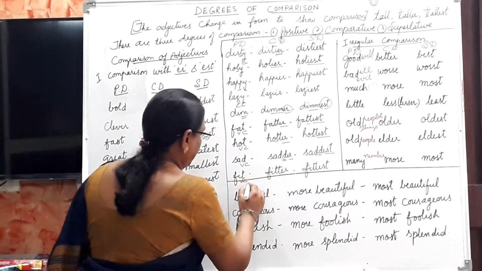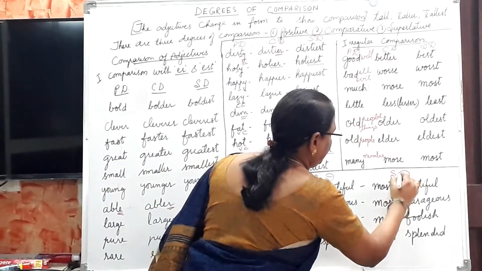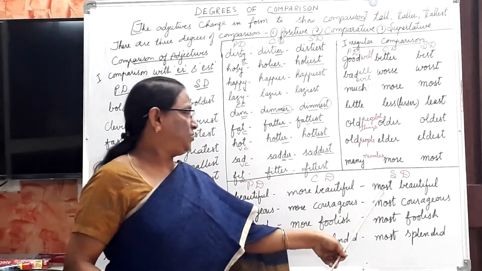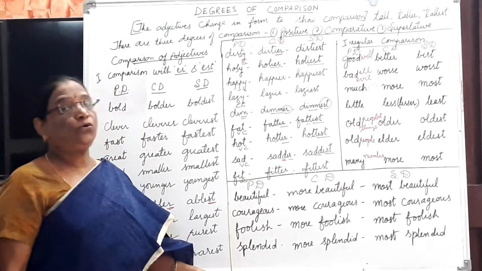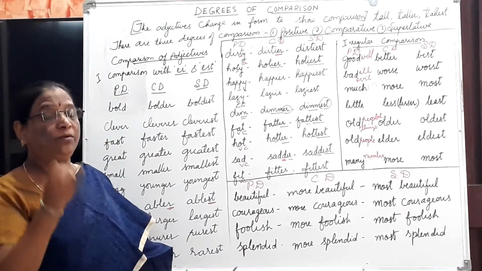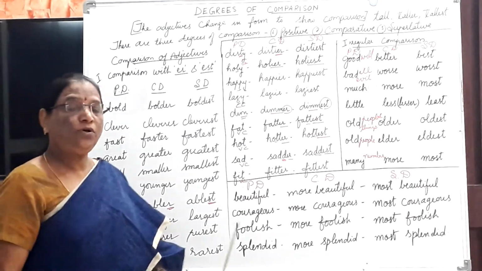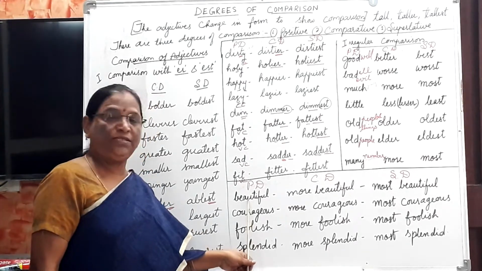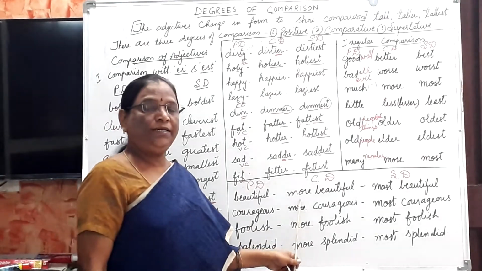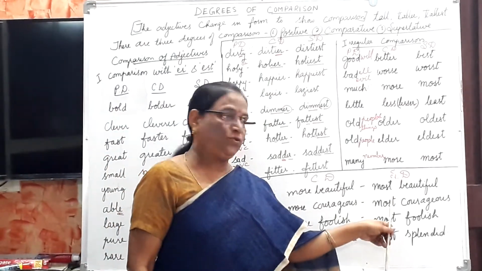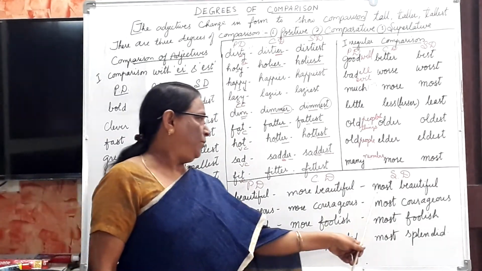This is positive degree, this is comparative degree, and this is superlative degree. Beautiful has 3 syllables, sometimes 2 syllables also. So the word which has 2 or 3 or more syllables takes more in comparative and most in superlative, just as beautiful, more beautiful, most beautiful.